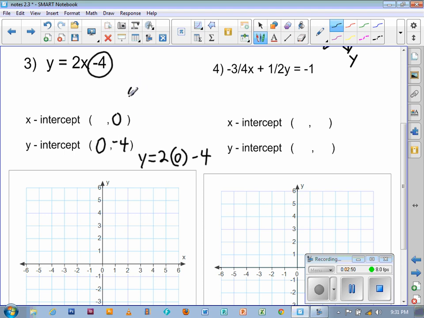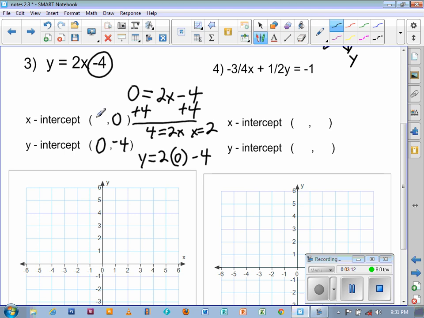So let's do that. 0 equals 2x minus 4. All right, now solve this equation. You add 4, and you get 4 equals 2x, so x equals 2.